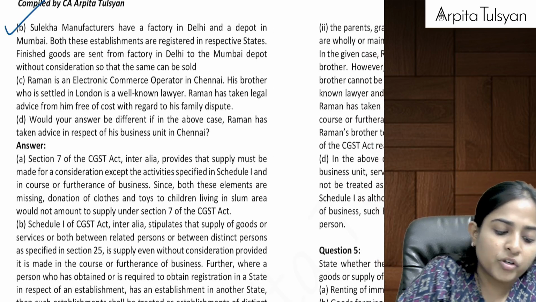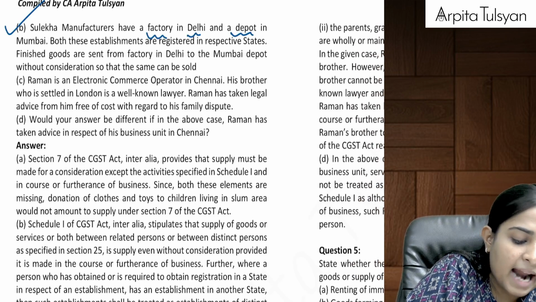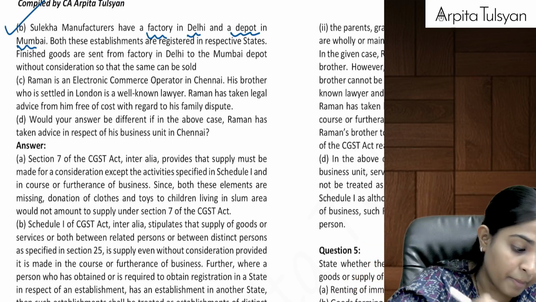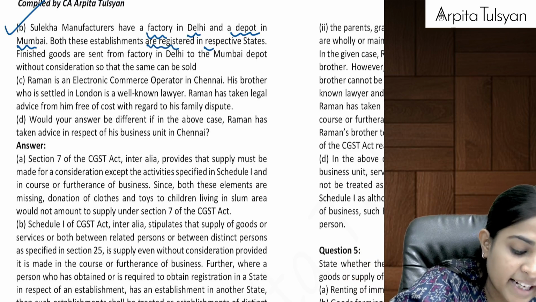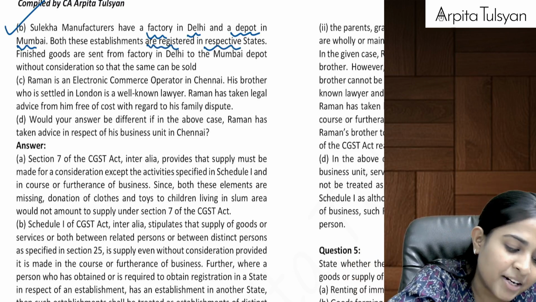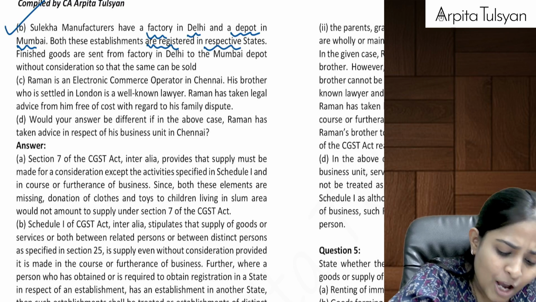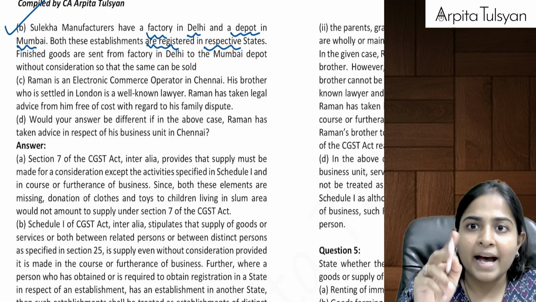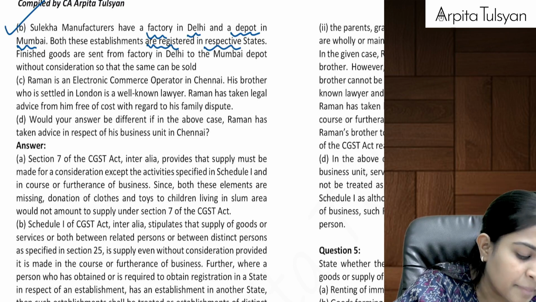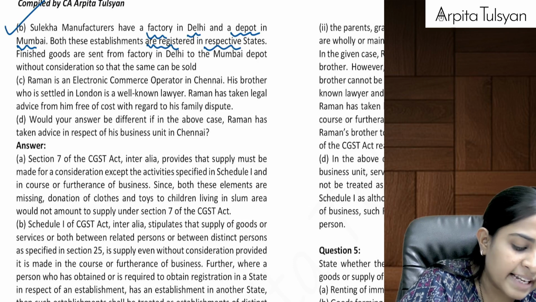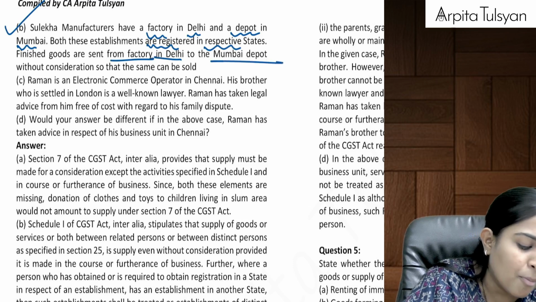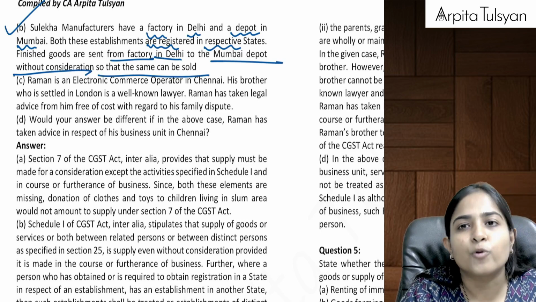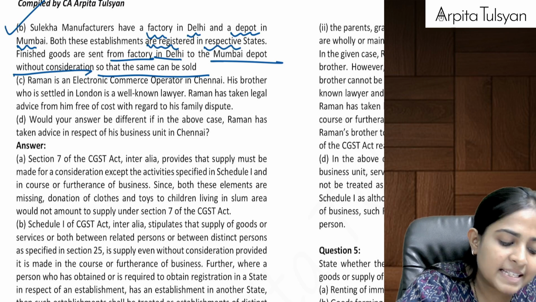Sulekha manufacturers have a factory in Delhi and have a depot in Mumbai. Factory in Delhi, depot in Mumbai. Both establishments are registered in the respective states. So can we say they are hinting towards distinct persons? One PAN but having multiple GST registration numbers. Now, finished goods are sent from the factory in Delhi to the Mumbai depot without consideration so that the same can be sold.